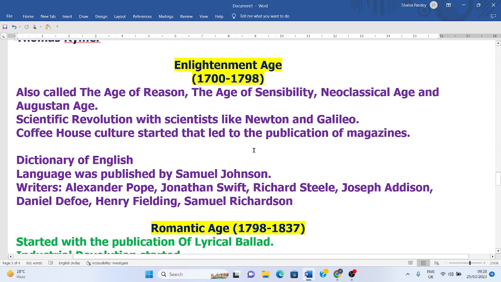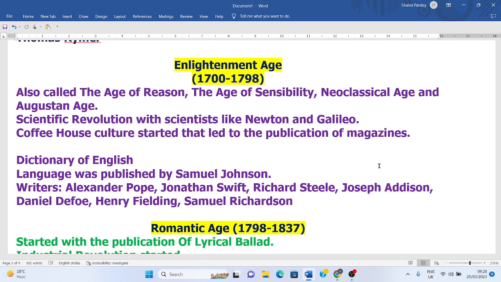There was a scientific revolution during the Enlightenment age with scientists such as Newton and Galileo, and coffee houses were being started during this age, which led to the publication of magazines. So there was an abundance of magazines during this age, and the Dictionary of the English Language was published by Samuel Johnson, a great literary figure of this age.